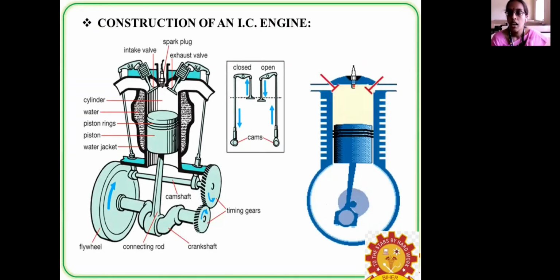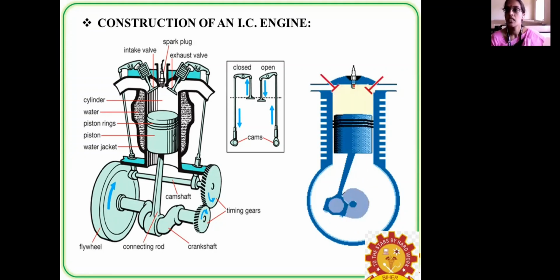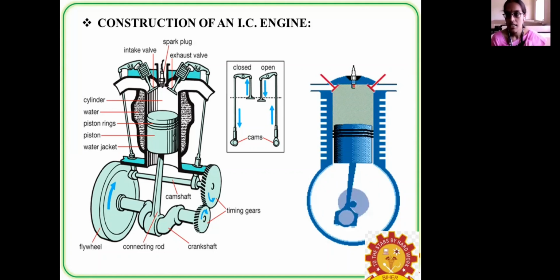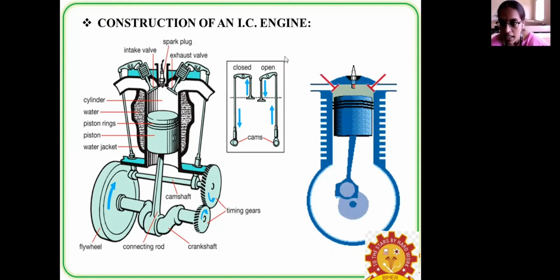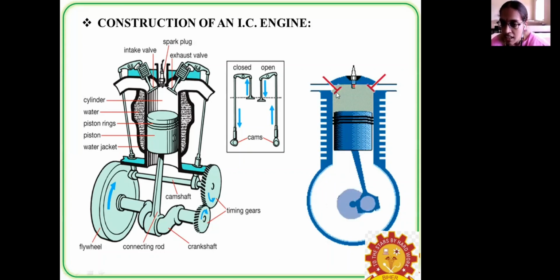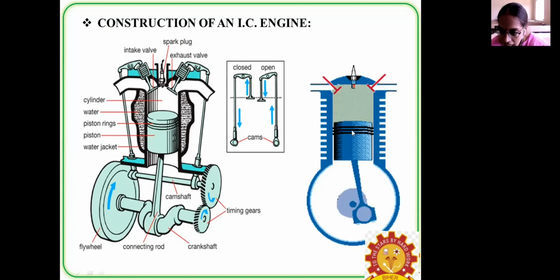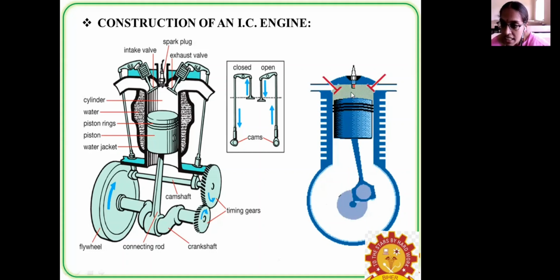Then comes, let me explain the process of this internal combustion engine. First, there are 4 strokes that happen. The first one is suction. Suction means where the fuel is getting sucked. So let's look at this. Here, this is known to be the inlet valve, and this is known to be the exhaust valve. The inlet valve will open when the fuel is getting sucked, or else suction happens. So during this suction process, the inlet valve opens. Okay. And then the next one is the compression process. Compression means the piston has to move in the upward direction. Then the fuel is getting compressed.